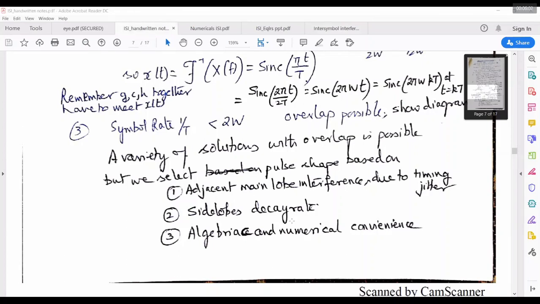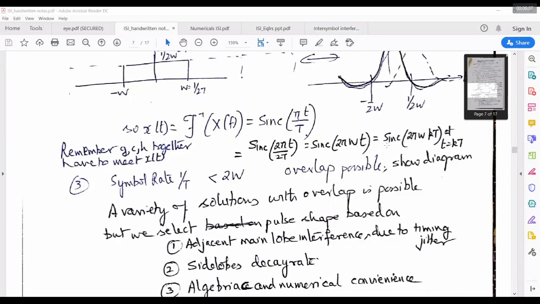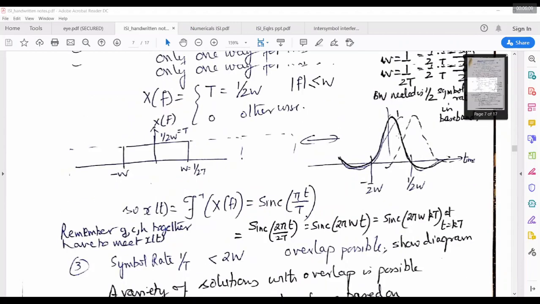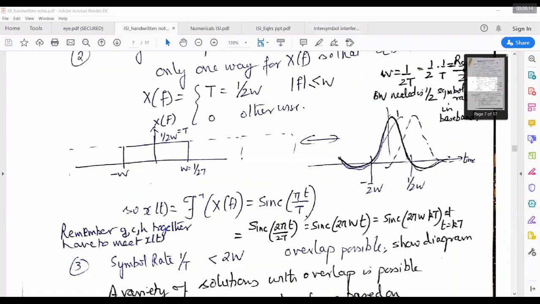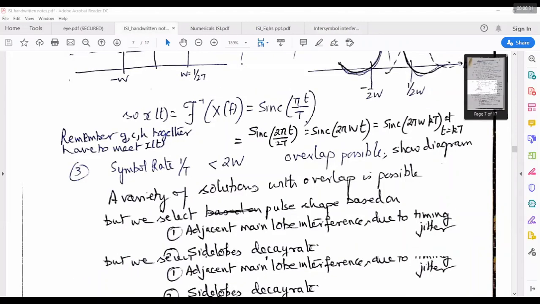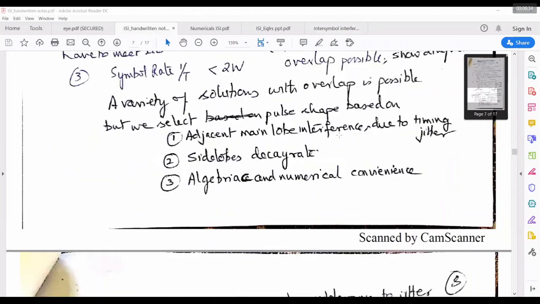So now we'll see that in the second case, there was a problem. The problem was the sinc's major lobe was wider. It's fat, actually. Its major lobe width is wider and side lobe decay is slower. Because of this, it will cause a jittering problem. That means if I want to sample exactly at this point and I miss that sample, other samples would come in. That will cause a problem called jitter. So I need to avoid that, and I need to minimize the main lobe of the sinc as well as its side lobe decay. It has to be faster.